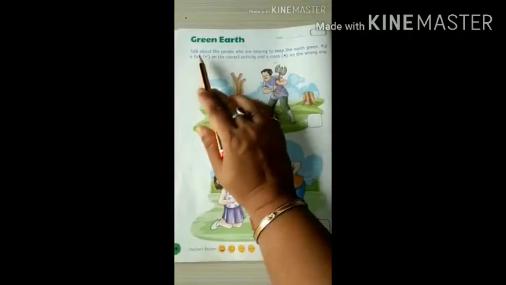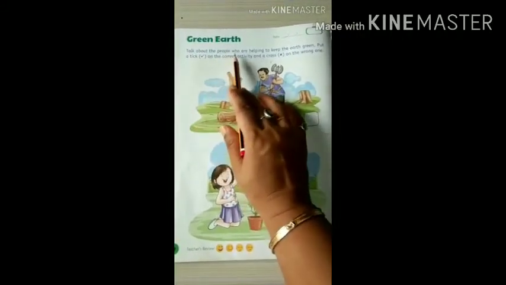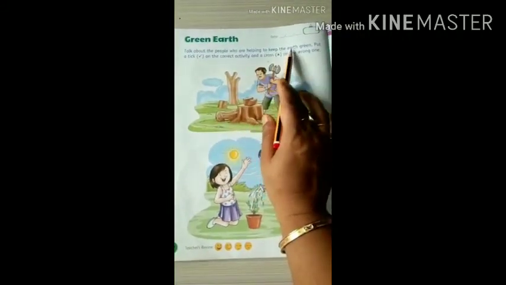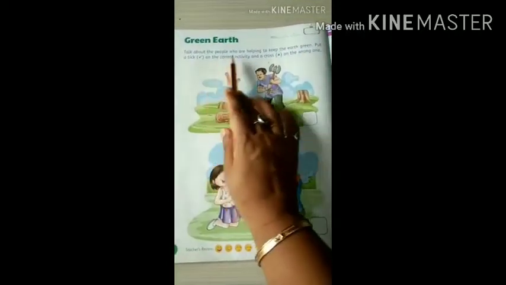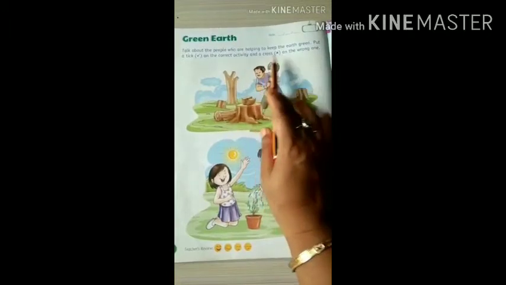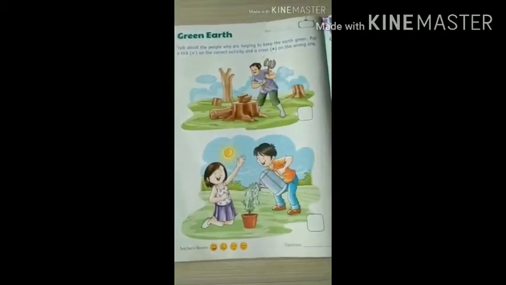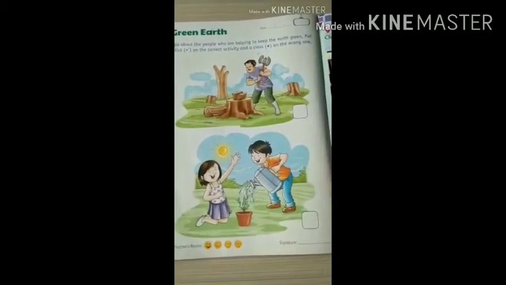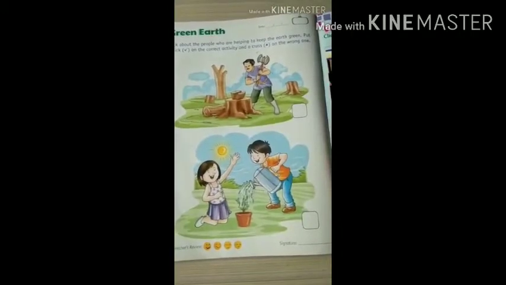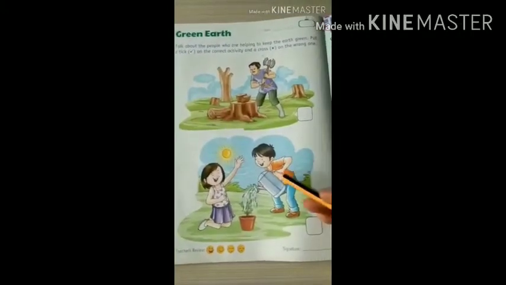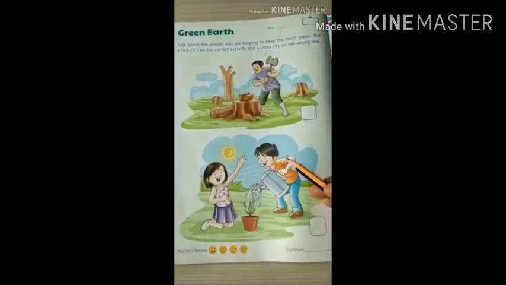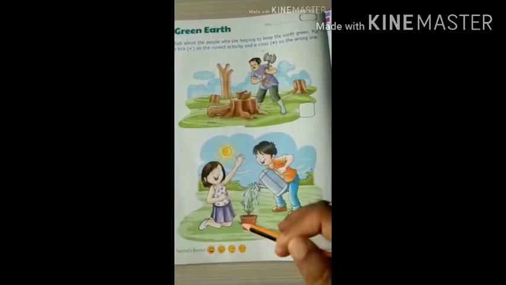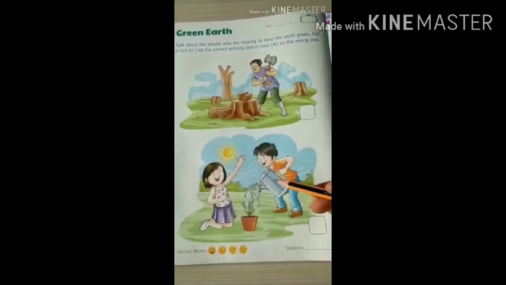Green earth. Talk about the people who are helping to keep the earth green. Put a tick on the correct activity and a cross on the wrong one. See, green earth means we should plant more trees. See, these children are planting trees. We should plant more trees.